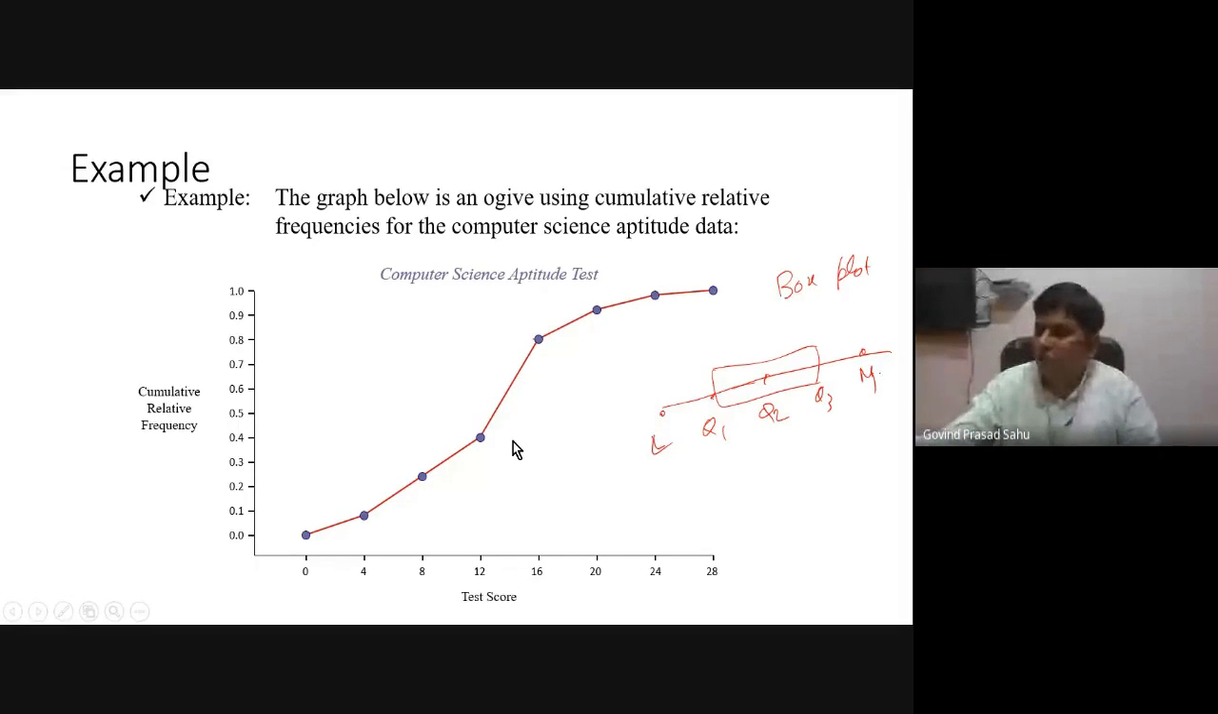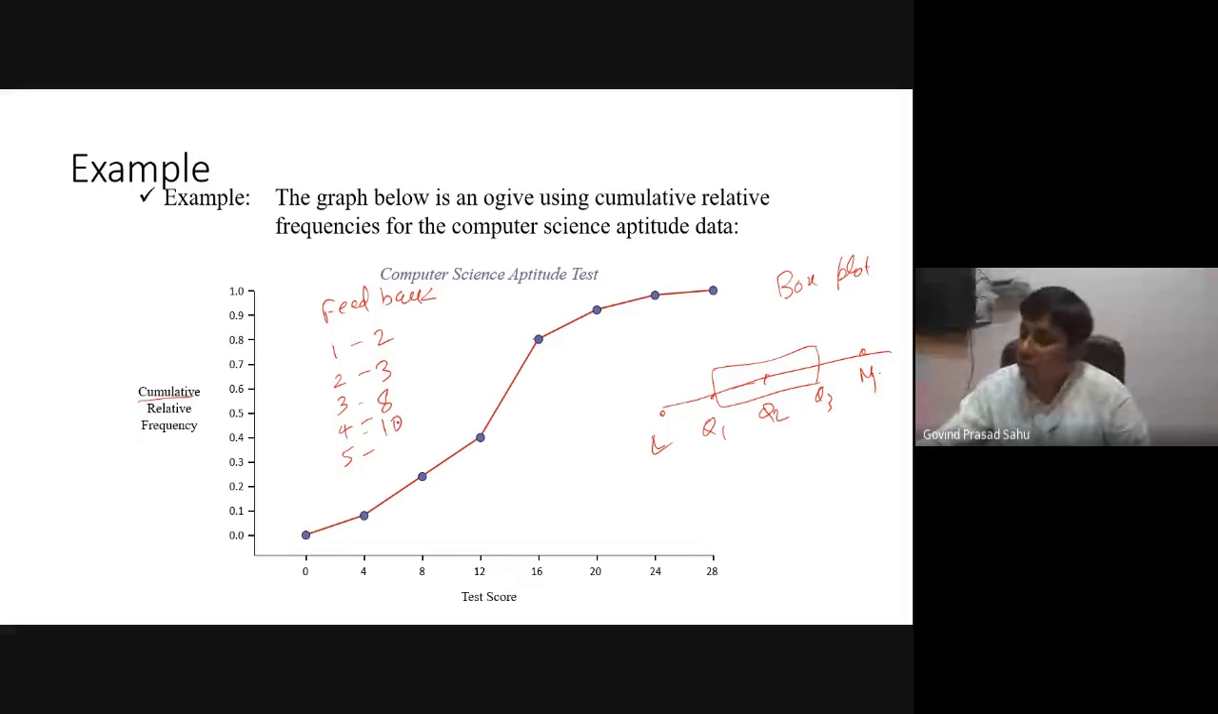So here, what is cumulative? The word cumulative stands for, say, for example, suppose we are having a feedback. Feedback is ranked, say, 1, 2, 3, 4, 5. 1 is poor, 5 is excellent. Suppose there are, say, 20 participants. Suppose we get 2, 3, 8, 10. I think it is better.